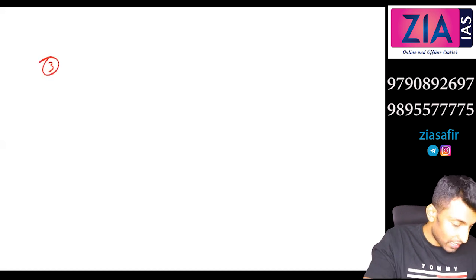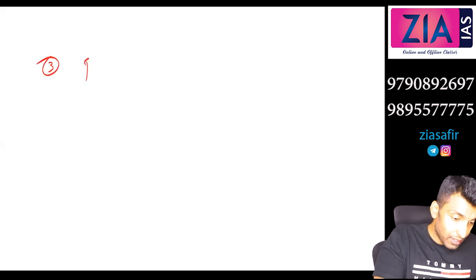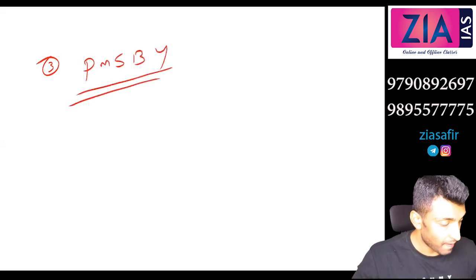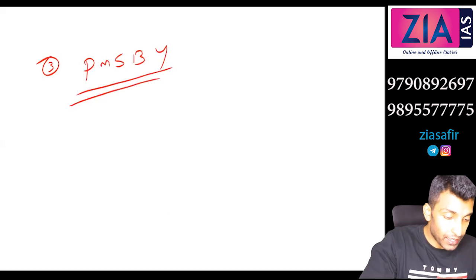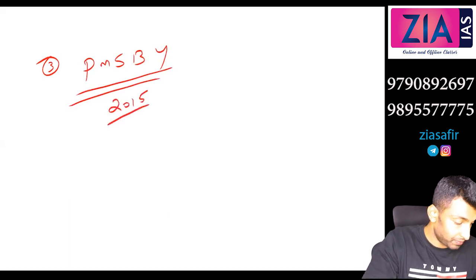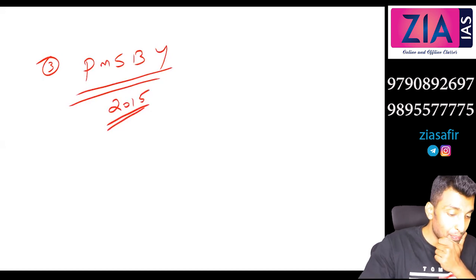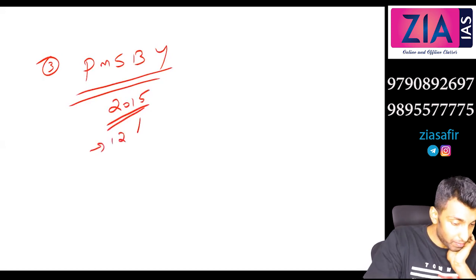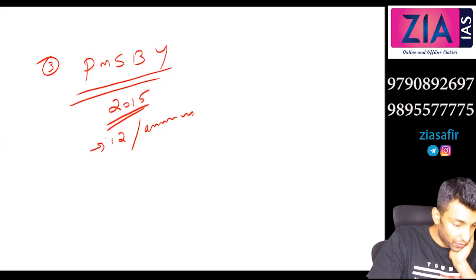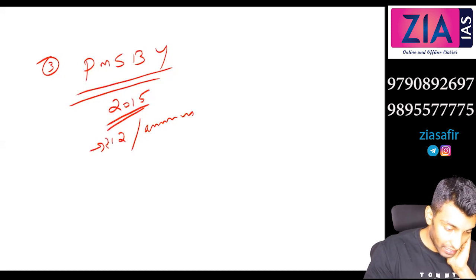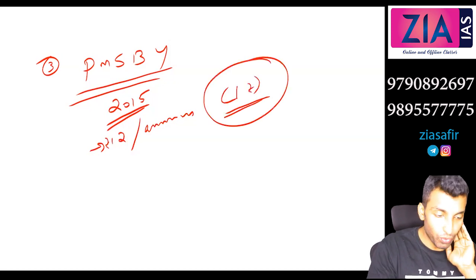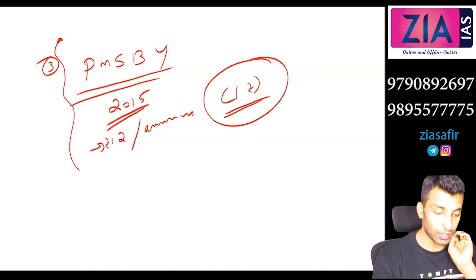Next, Pradhan Mantri Suraksha Bima Yojana, PMSBY. The third one under this, this is actually a micro insurance. Initiated in 2015. Here there is a premium. The premium is 12 rupees per annum. That means 1 rupee per month. So here it is a financial product. Now we can say it is a micro insurance.